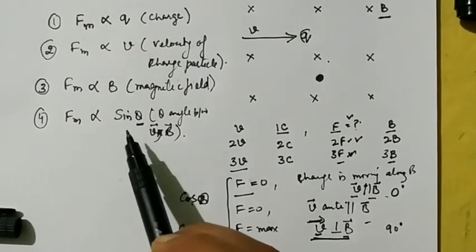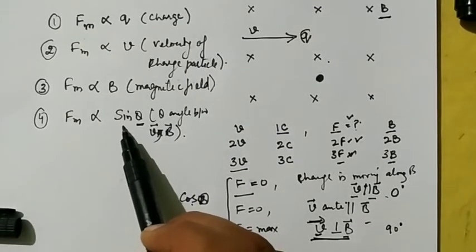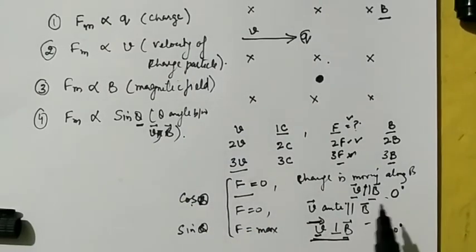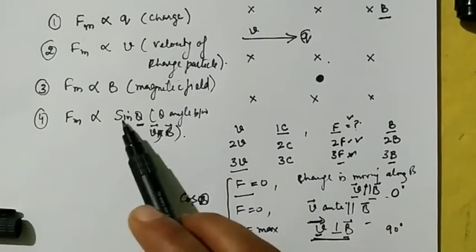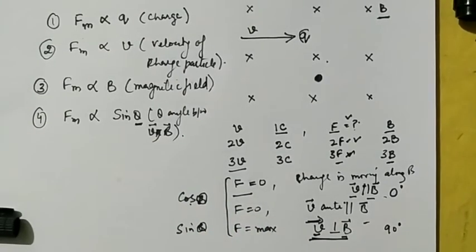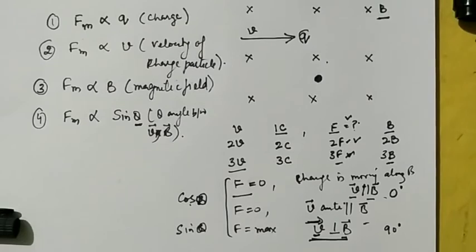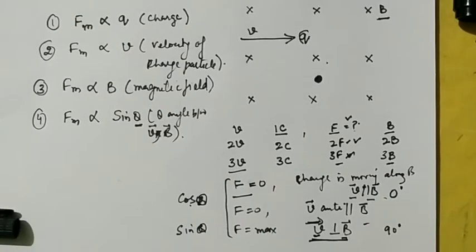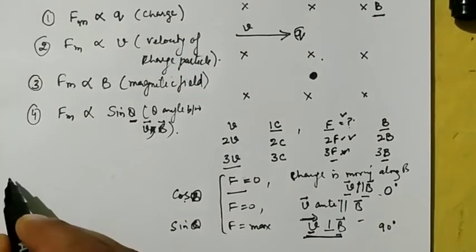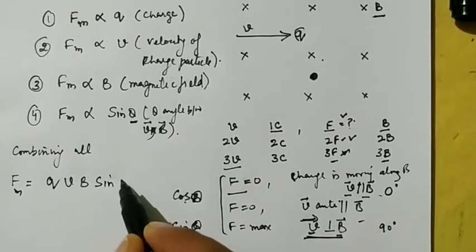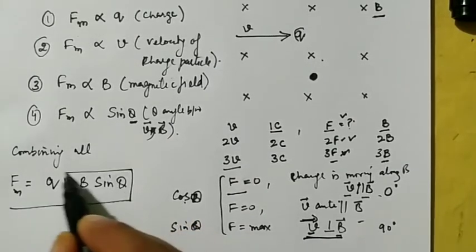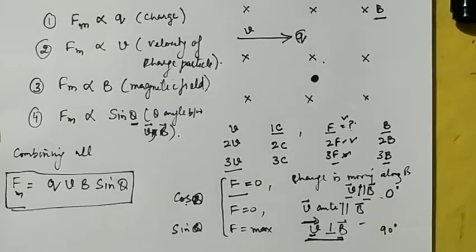See here, if sine 90 is there, it is 1, that is maximum value. But when it is 0 degree, that is sine 0, that is 0. The force is 0. So we observed that the force experienced by the charged particle depends upon these 4 factors. So if you combine all these factors, then the force becomes q, v, B and sine of theta. So this is our magnetic force.